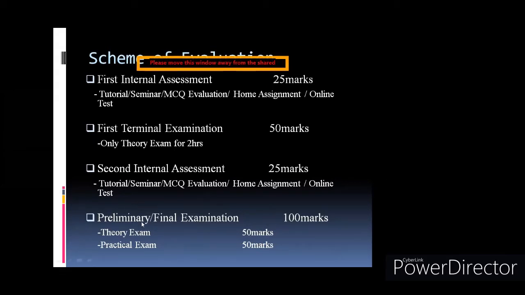Then the prelim examination. Your prelim examination is the same as your final examination. In the terminal examination, you have only a theory paper. No practical exams will be there for the terminal exam. But in the prelim exam, you'll have a 50 marks theory paper and a 50 marks practical exam. Generally in the prelim exam, you have the entire syllabus, and the teacher sets the paper as per the board paper pattern. So whatever board paper pattern is there, accordingly you'll have your final prelim exam.